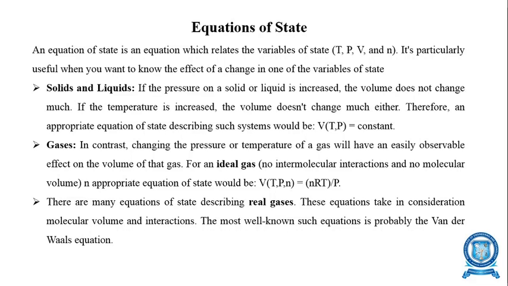A gas which obeys the ideal gas equation is said to be an ideal gas. As we discussed in the previous part, PV is equal to nRT. So a gas that obeys it under all conditions of temperature and pressure is said to be an ideal gas. A real gas is one which does not obey the ideal gas law under all conditions of pressure and temperature.